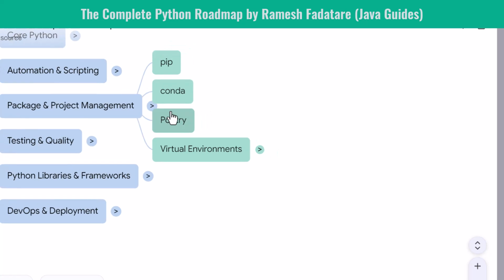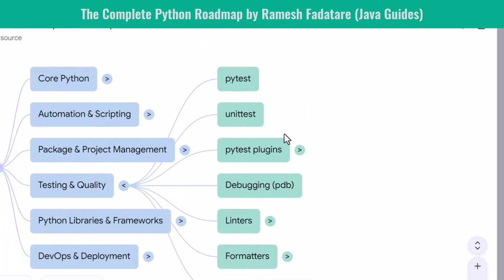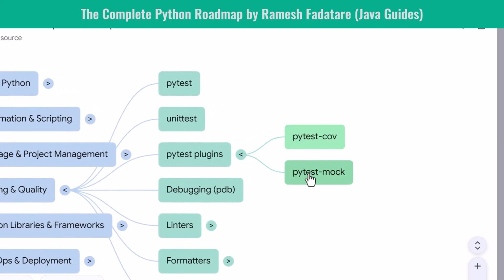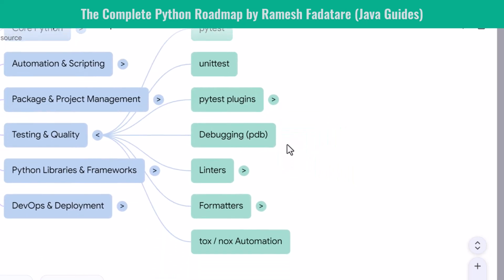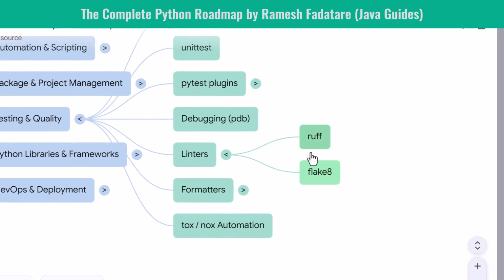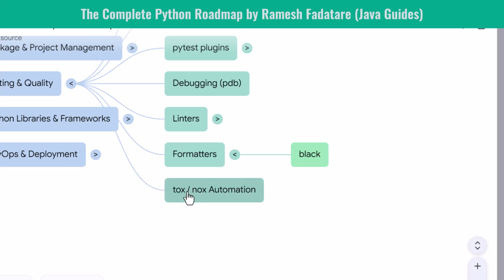Next, testing and quality. Code quality matters in real engineering. You begin with pytest and unittest. You learn how to write clean, repeatable, and automated tests. You explore pytest plugins like pytest-cov for test coverage and pytest-mock for mocking. You master debugging with pdb. Then you improve code style with linters like ruff and flake8 and formatters like black. Finally, you use tox or nox to automate multi-environment testing.